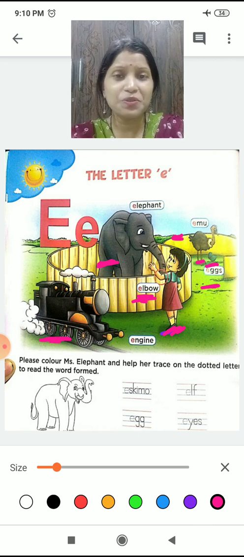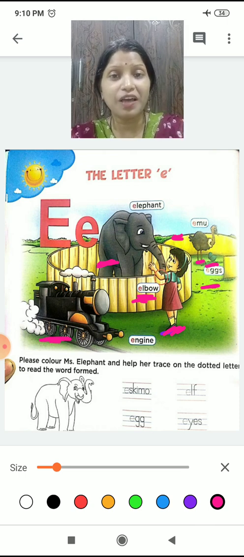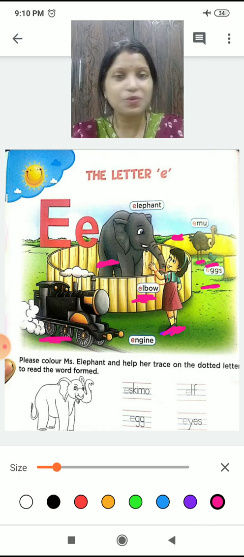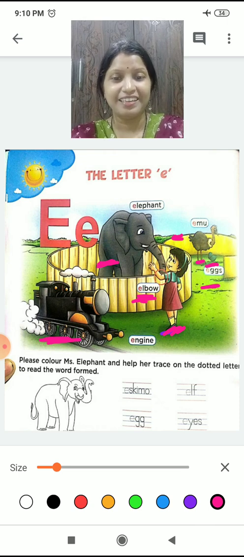So she became so happy. She was here to see the elephant. She had come only to see the elephant, but she saw the emu too, and she saw the eggs of the emu. So she became so happy, and then she got back to her home with this engine. Okay. So did you like the short story?